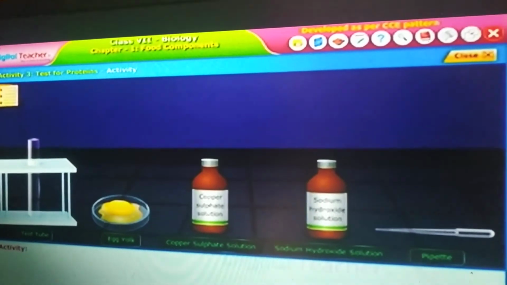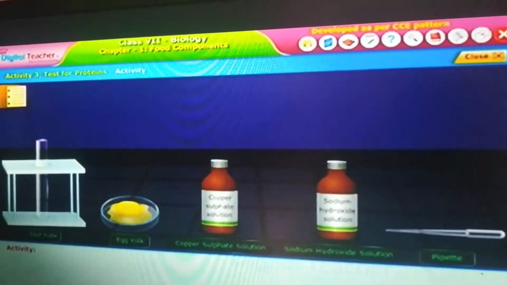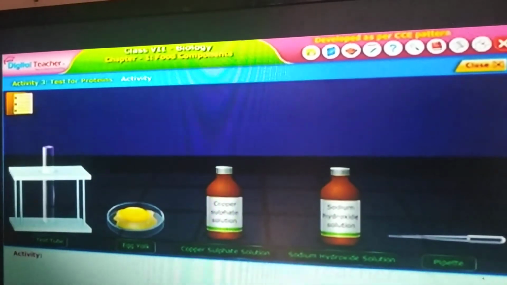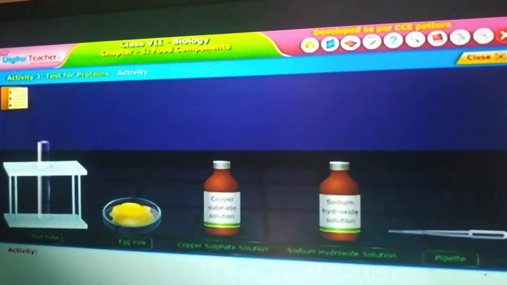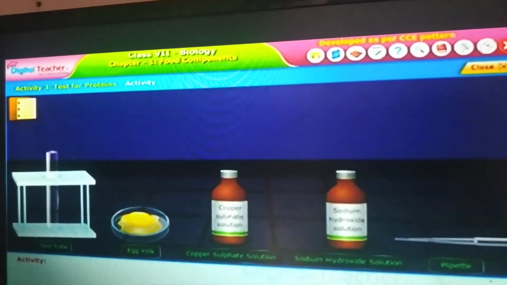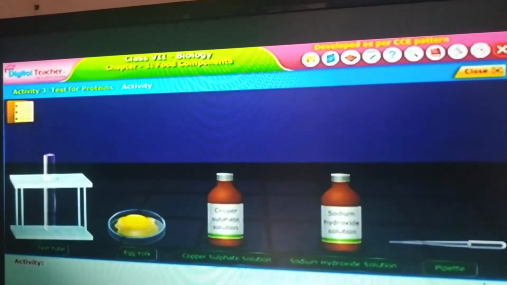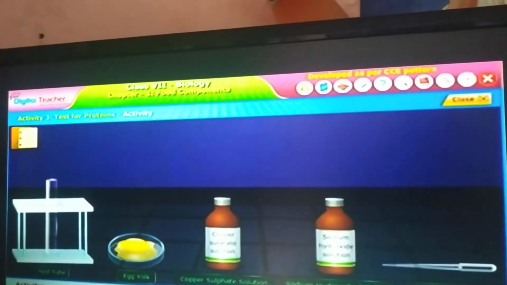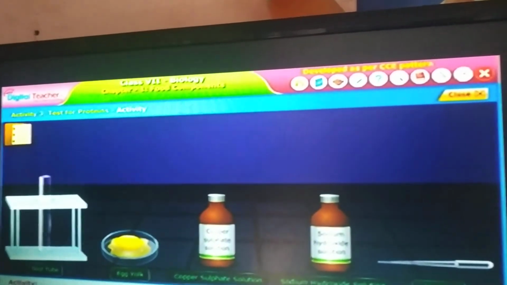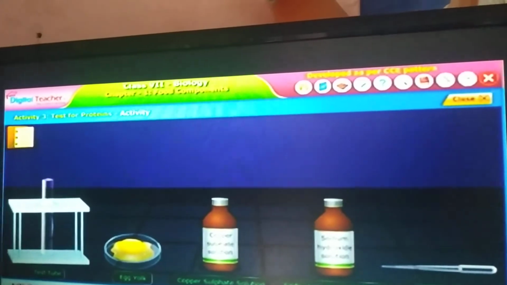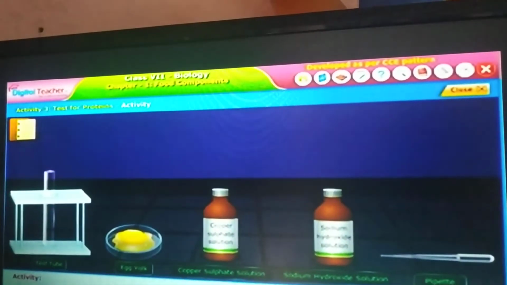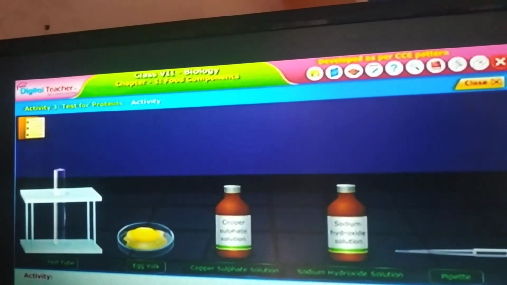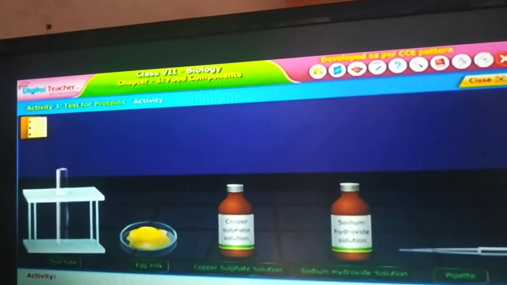To prepare 2% copper sulfate solution, dissolve 2 grams of copper sulfate crystals, which are available at markets, in 100 ml of water.